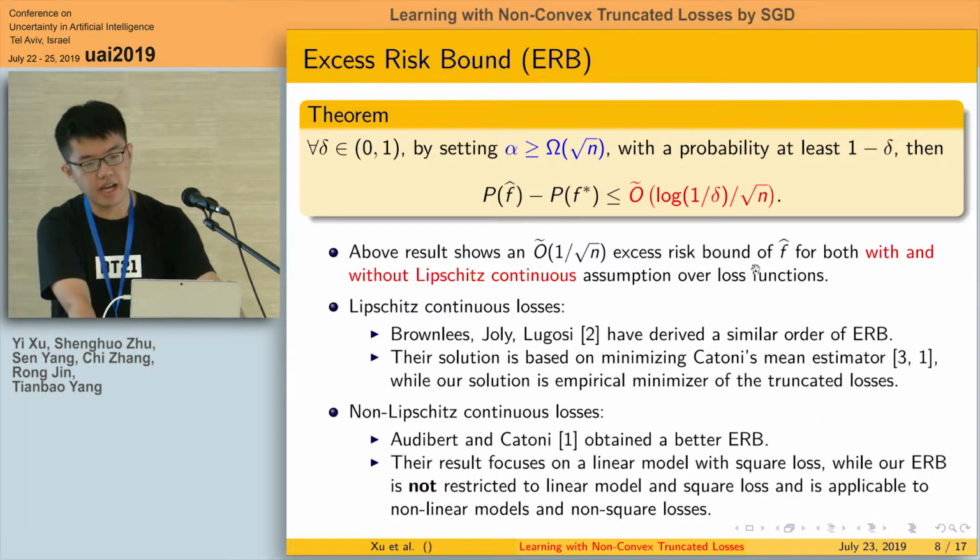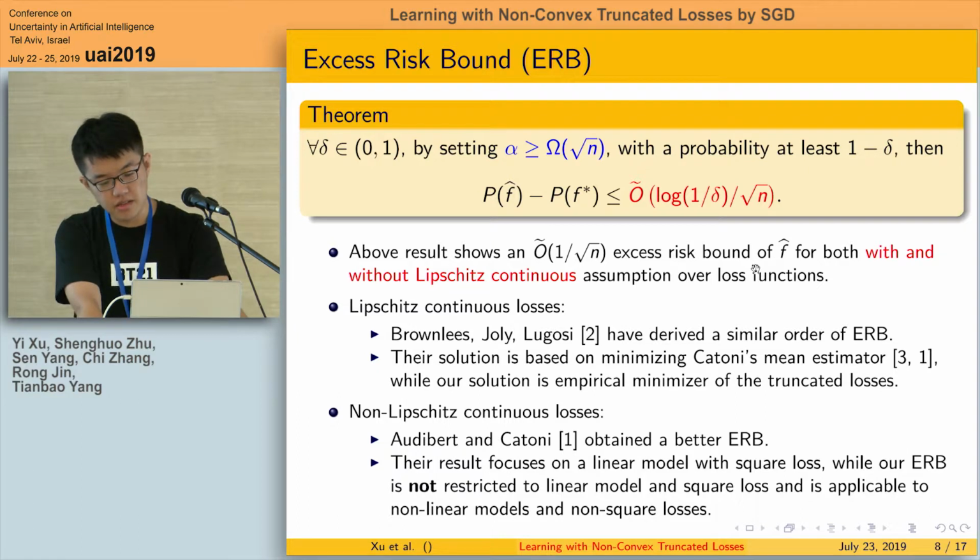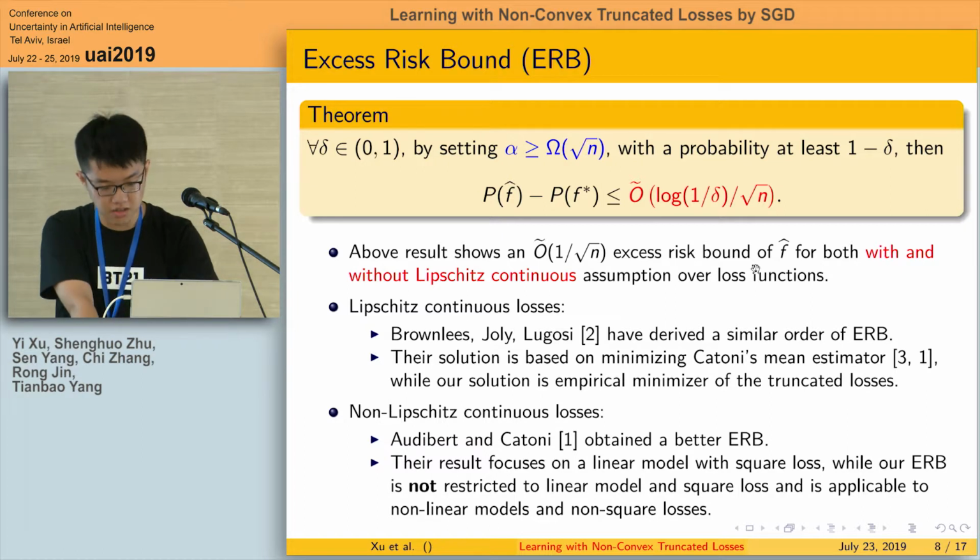Finally, we get the following excess risk bound, and it is on the order of 1 over the square root of n. This result can be applied to both Lipschitz continuous loss functions and non-Lipschitz continuous loss functions. I would like to make some remarks on this result. First, for Lipschitz continuous loss functions, Brownlees, Joly, and Lugosi have derived a similar order of excess risk bounds. Their solution is based on minimizing Catoni's mean estimator, while our solution is the empirical minimizer of the truncated losses.